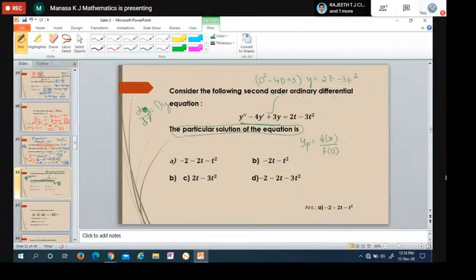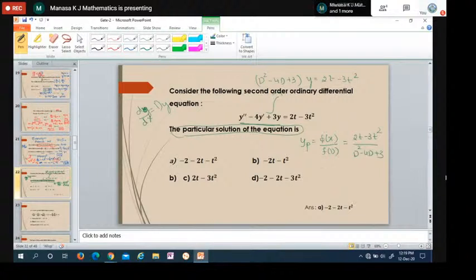Now this 2t minus 3t square is the phi of x side, and f of D is nothing but D square minus 4D plus 3. We have to just divide them. But before dividing, we should rearrange them. The numerator should be in the descending order, which we already have, and the denominator in the ascending order.